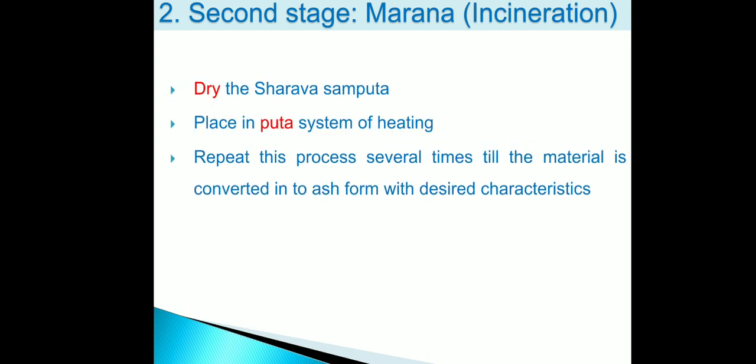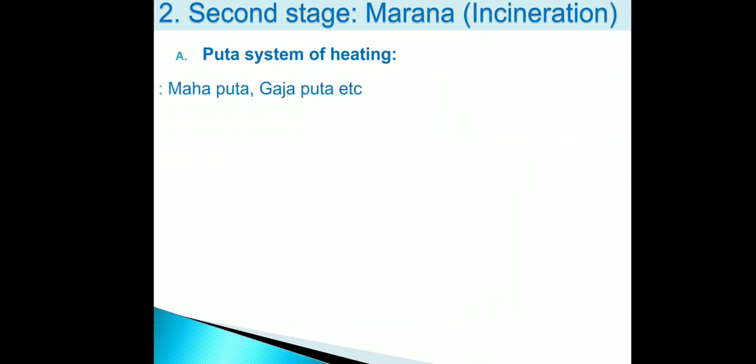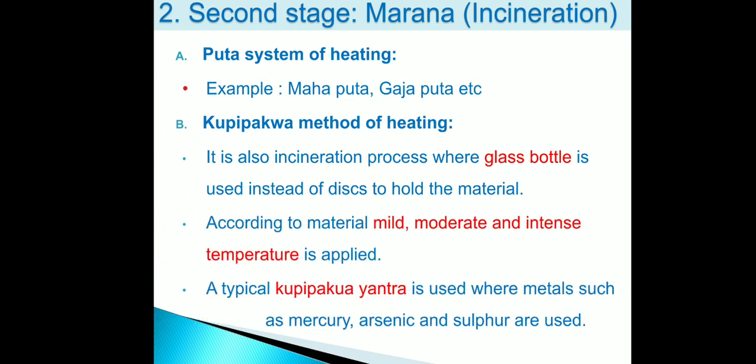Dry the Sarava Samputa and place it in the Puta system of fitting. Repeat this process several times till the material is converted into ash form with desired characteristics. There are two types of system of fitting. One system is Puta system, second one is Kupi Pakwa method. In Puta system we are using Mahaputa, Gajaputa, that we have already discussed previously.